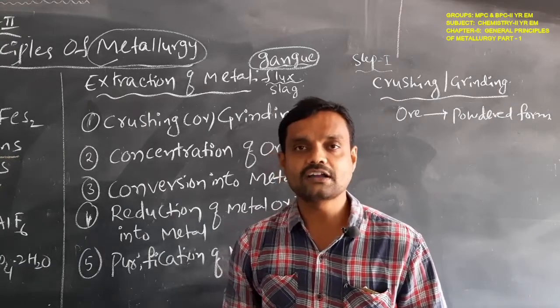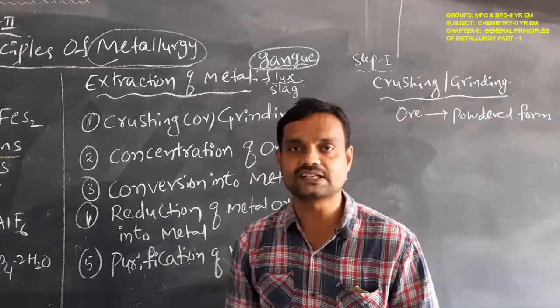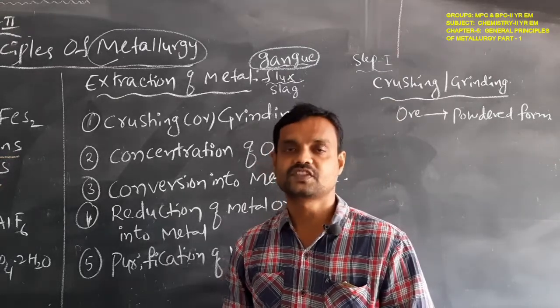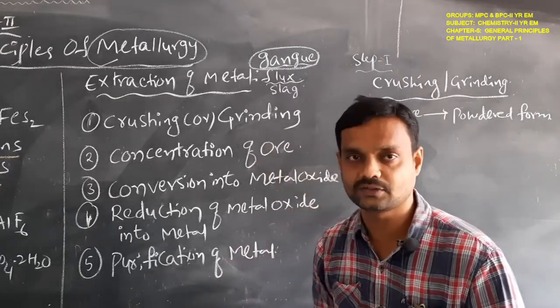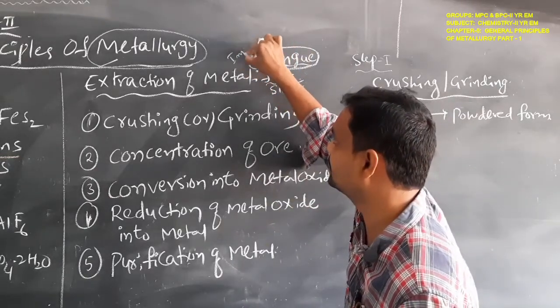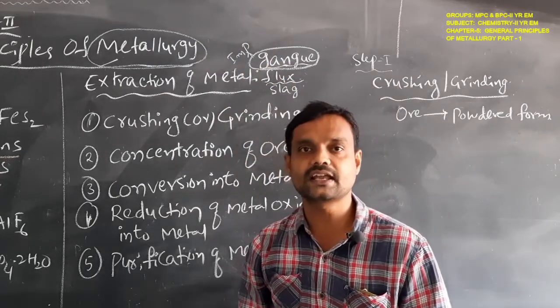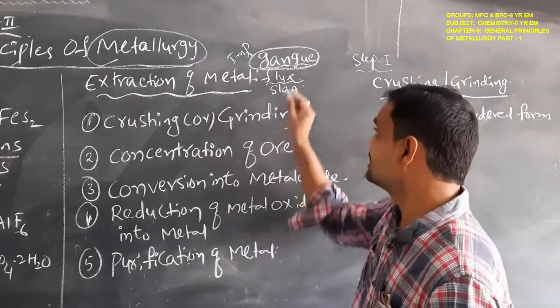So in the ore, always the gangue will be eliminated in the form of a molten state only. So this is the meaning of the gangue. Gangue means nothing but, what is the meaning of this? Impurity. Unwanted impurity which is present in an ore. Then flux.